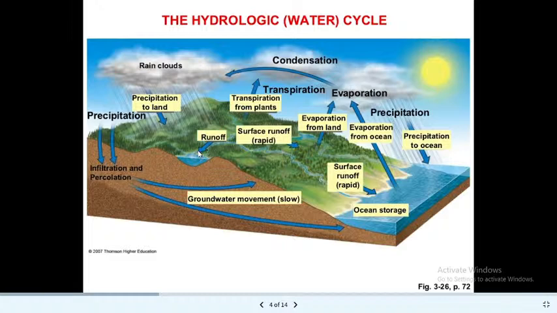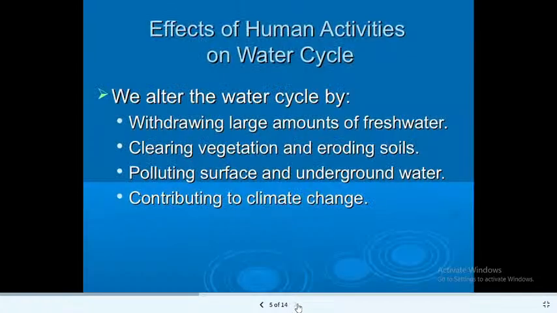So this is the simple cycle that we all have learned right from childhood, and it is very easy, so you understand it in a very good way. And the effects of human activity on the water cycle: we alter the water cycle by withdrawing large amounts of fresh water, clearing vegetation, eroding soil, polluting the surface and underground water, and contributing to climatic change. So we humans are very greedy. However much we get, we are not satisfied. We want more and more, and we are disturbing nature. So human activities can disturb these cycles. How, we are going to learn; each cycle we will learn in detail in our next classes.